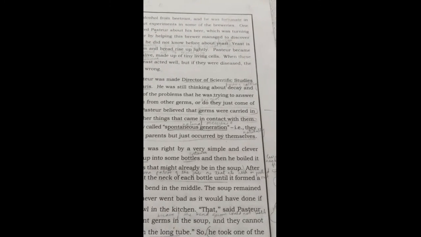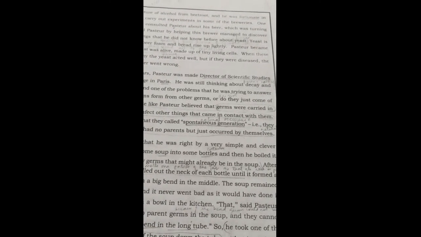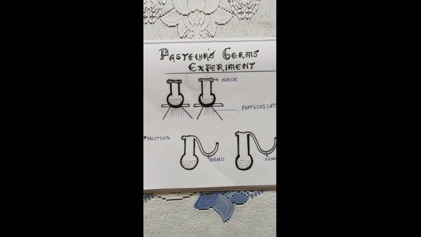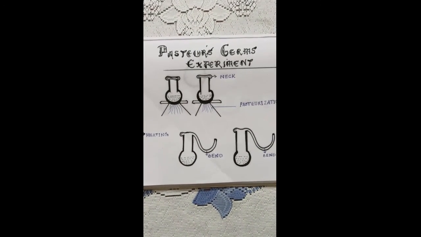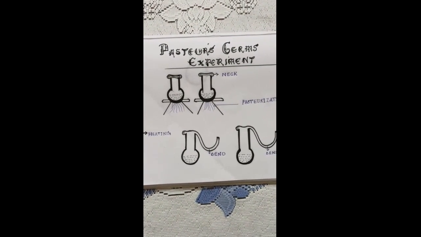But what did other scientists believe? Others thought that germs had no parents and they just occurred by themselves, and this concept is known as spontaneous generation. So in the 9th paragraph, we will learn about the experiment Pasteur conducted to prove that germs form from other germs, or they have the parent germs. So you can see these images and relate to my explanation.